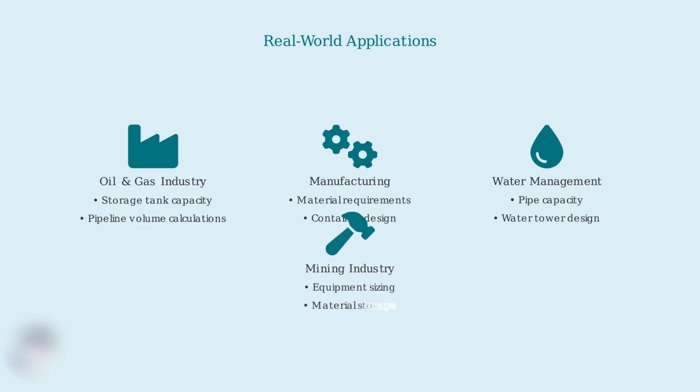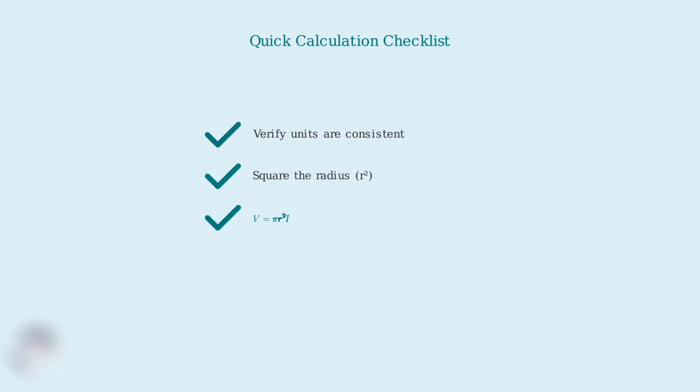Mining operations use these calculations to determine the volume of cylindrical equipment and storage containers for materials. Here's a quick checklist to ensure accurate cylinder volume calculations every time. First, verify that radius and height are in the same units. Second, remember to square the radius in your calculation.